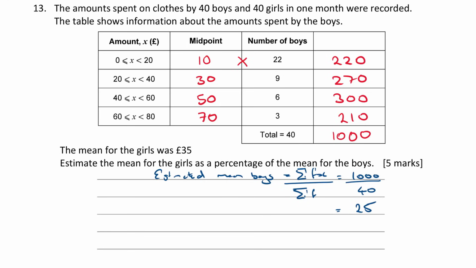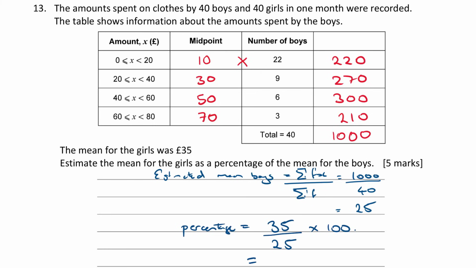The mean for the girls was 35. Estimate the mean for the girls as a percentage of the mean for the boys. So if you're expressing one number as a percentage of the other, then the number that you are talking about first is the top number, and the number you're talking about second is the bottom number. So the percentage is going to be the mean for the girls, which is 35, divided by the mean for the boys, which is 25, and you're going to have to turn that into a percentage.